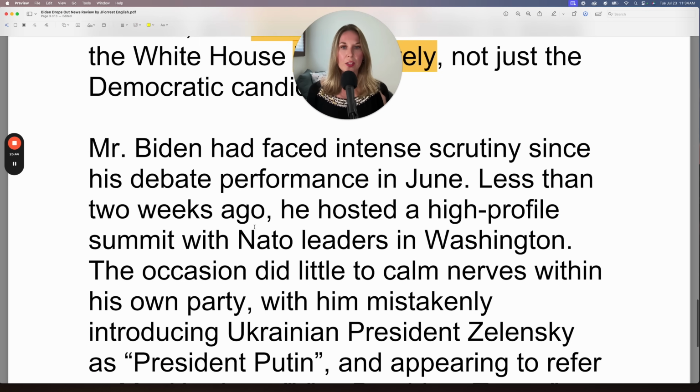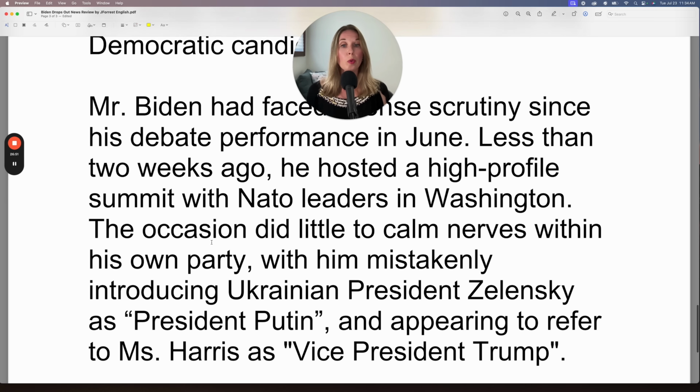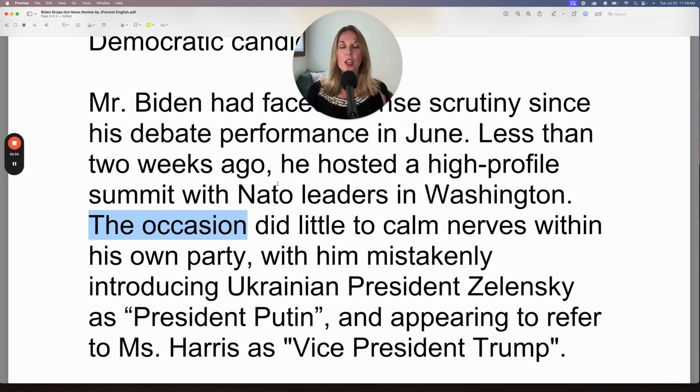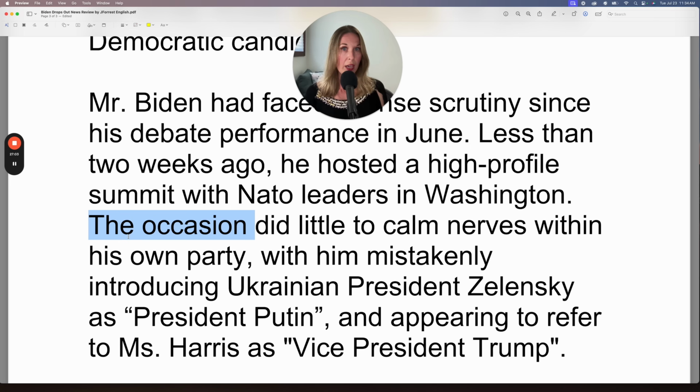Less than 2 weeks ago, he hosted a high-profile summit with NATO leaders in Washington. The occasion being the high-profile summit with NATO leaders in Washington. All of this is represented as the occasion. The occasion, the event, you could say as well. The occasion did little to calm nerves. So notice this pronunciation, the L is silent. It's calm, calm.